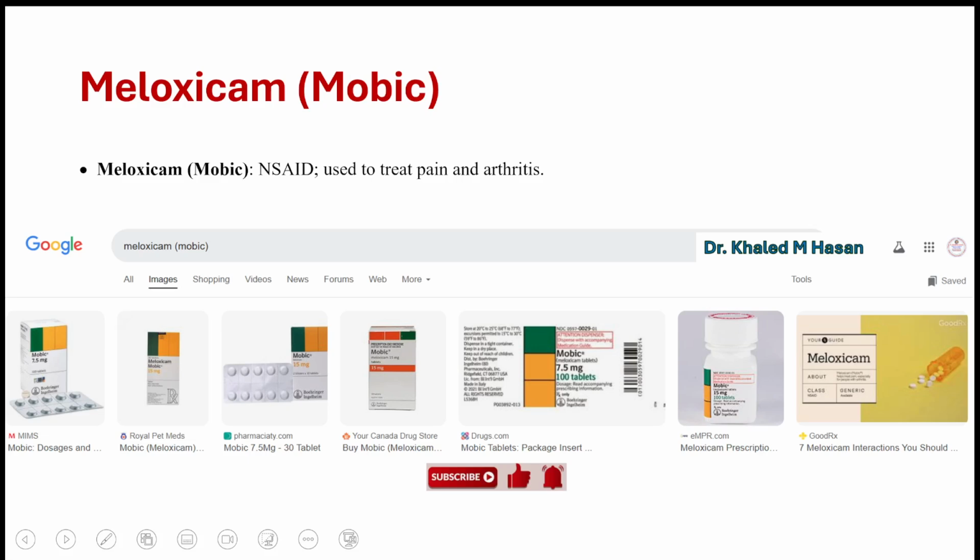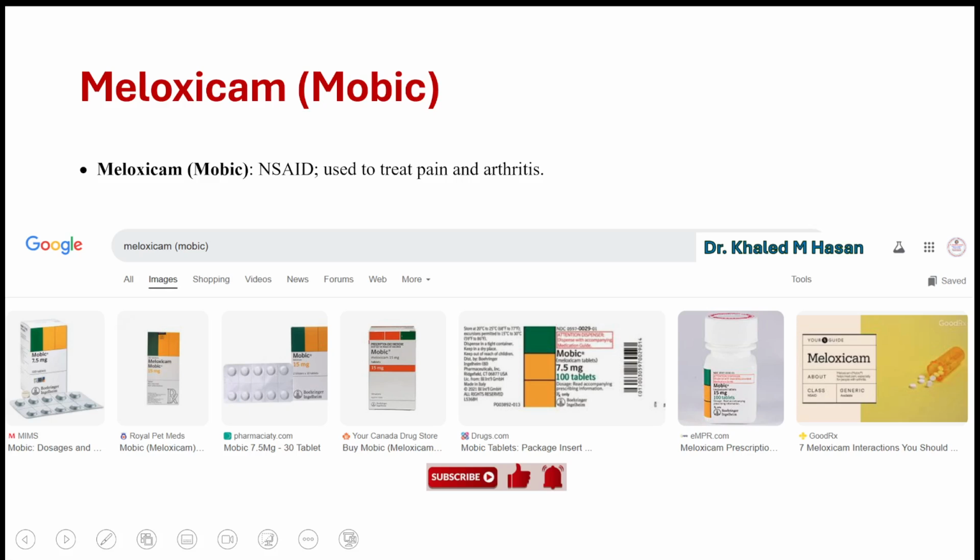So what makes them different? They all seem to work on pain and inflammation. That's a great question. They all work by inhibiting something called COX, which is an enzyme that's involved in inflammation. But there are different types of COX. Some NSAIDs are better at inhibiting what's called COX2, which is involved primarily in inflammation, while others inhibit both COX1 and COX2.